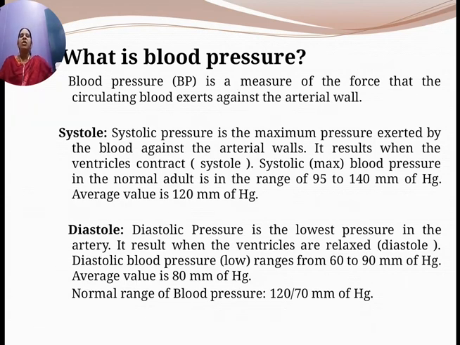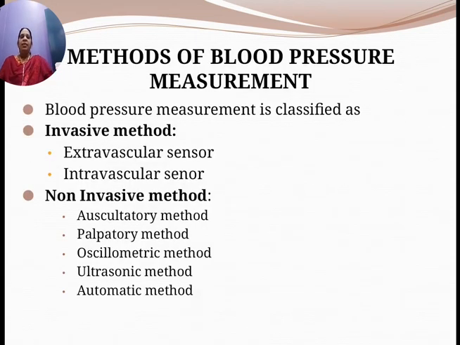It is the force that the circulating blood exerts against the arterial wall. Then coming to the classification, the different methods of blood pressure measurement. We know why we are measuring the blood pressure: to avoid untimely death, to prevent heart attacks. It is a good indicator of the status of the cardiovascular system. Thereby it acts as a warning.